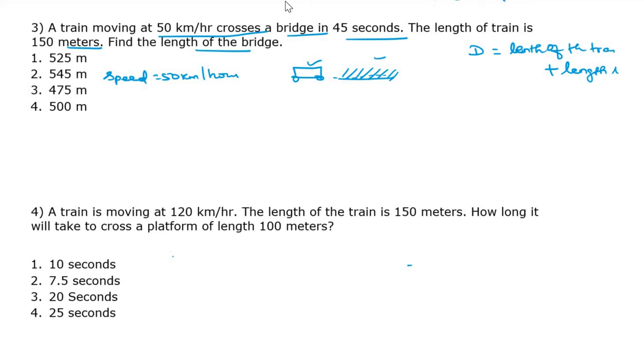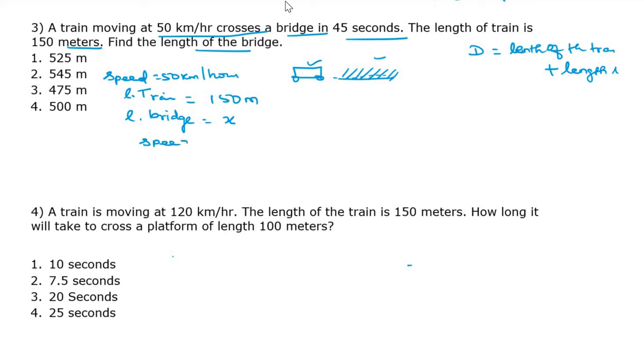Here only one object is moving. Okay, note it down. No need to find the relative speed. It is the normal thing we need to find. Speed is given. Length of the train equals 150 meter. The length of the bridge, which we need to find, I am taking as x.